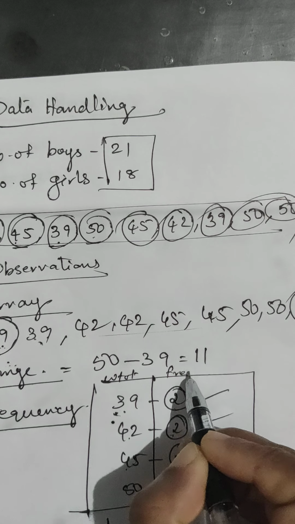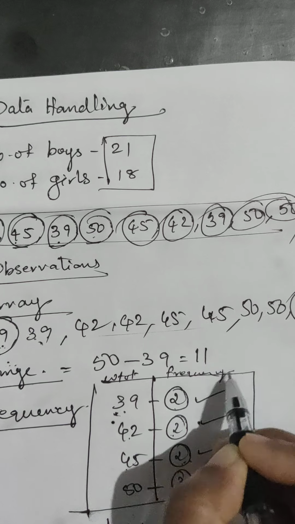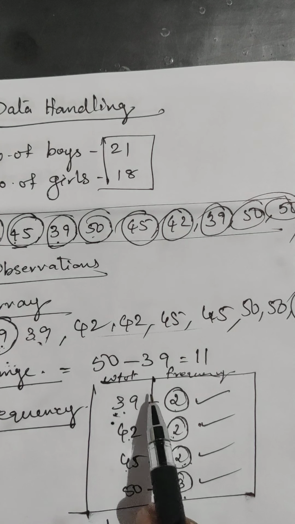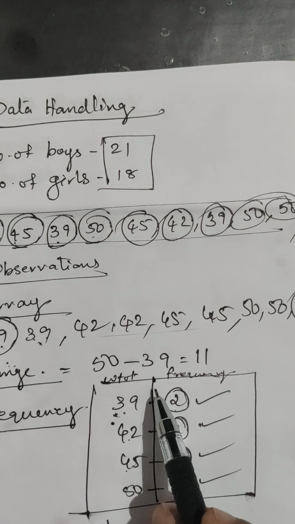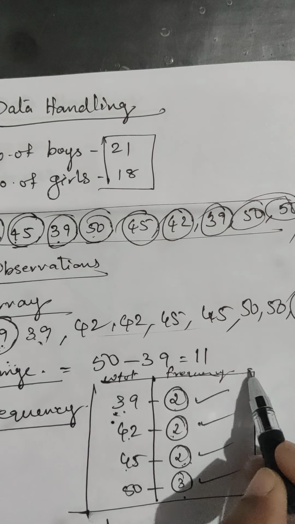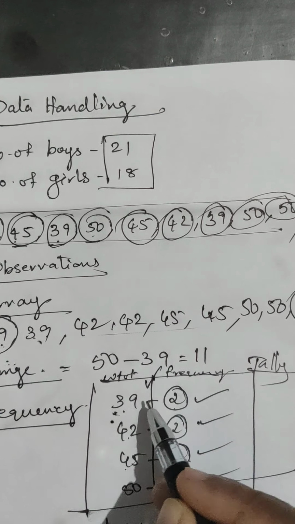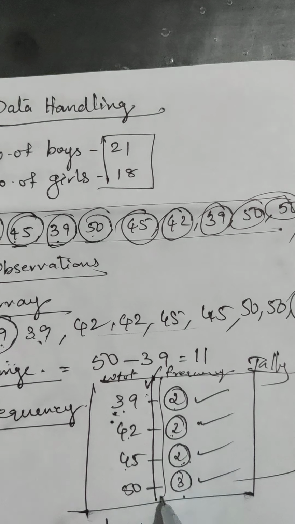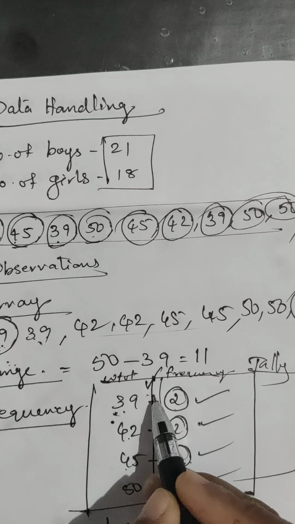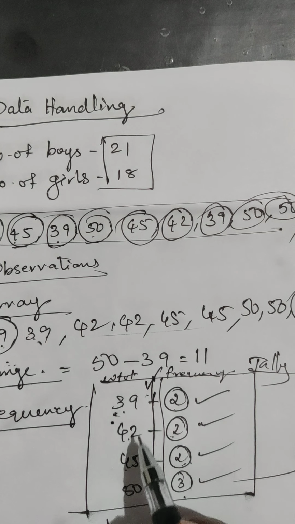If we can calculate easily like this, we need not put the tally mark column. Otherwise, we have to put a tally mark column in the middle. That means when 39 comes the first time, we put one vertical line.